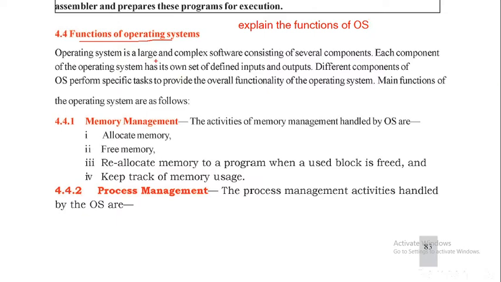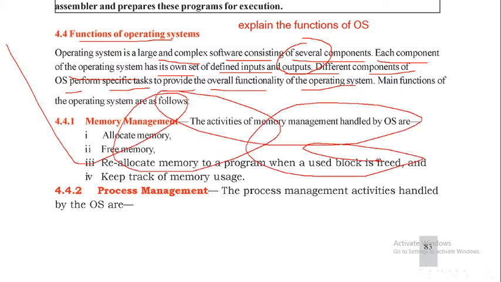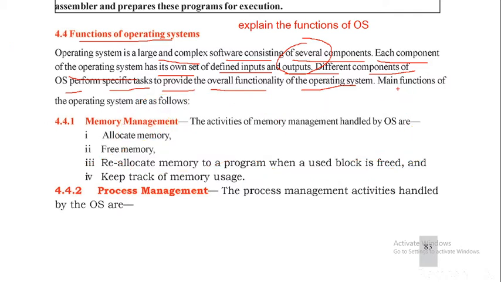Operating system is large and complex software consisting of several components. Multiple components it has. Each component of the operating system has its own set of defined inputs and outputs. Different components of the operating system perform specific tasks to provide the overall functionality of the operating system. Suppose I am drawing like this. This is one of the functionalities. So the main functions of the operating system are as follows.